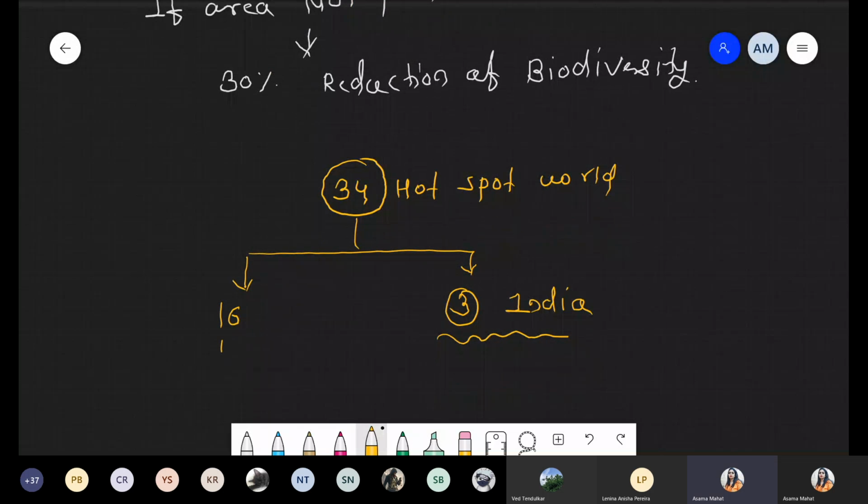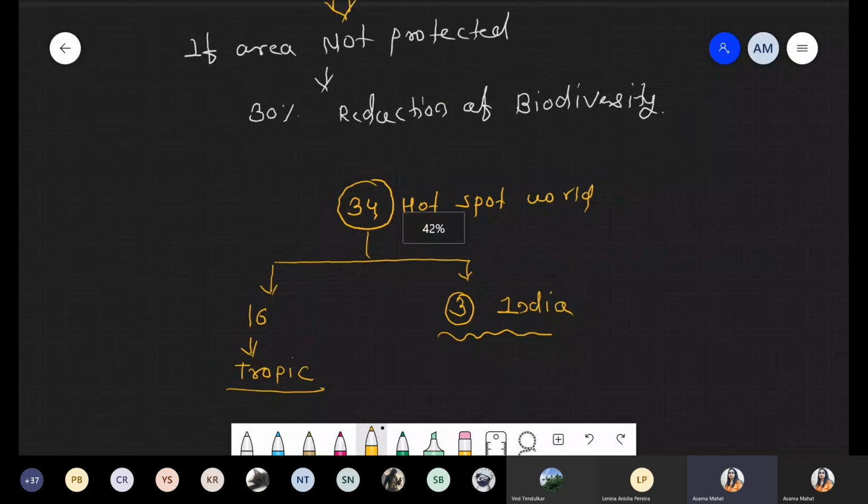are present in the tropic area, because we just discussed that the tropics are rich in biodiversity. But due to human activities and different reasons, tropical areas like tropical rainforests and the Amazon forest are also included in the list of hotspots. So in the tropic area, 16 are there. In India, a total of 3 hotspots are present.